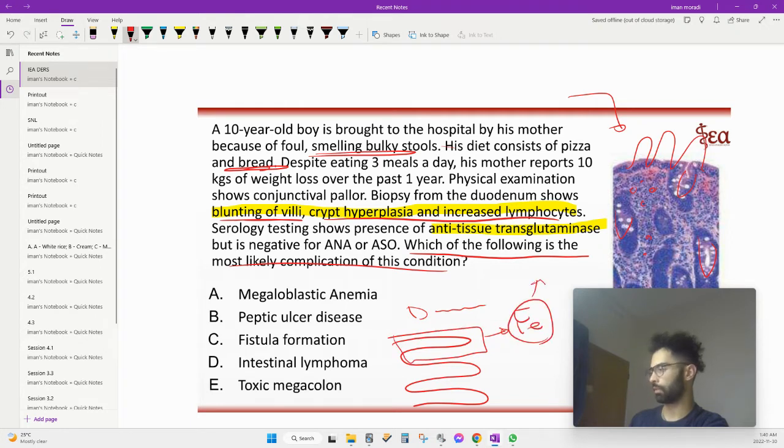So if you do get an anemia, it wouldn't be a megaloblastic one; it would be a microcytic one. Tropical sprue hits towards the end, and that's where B12 is absorbed. So if you have that one, then it makes more sense to have megaloblastic in that case. Peptic ulcer disease doesn't make sense. Fistula formation doesn't make sense. That's for Crohn's. Toxic megacolon doesn't make sense. Intestinal lymphoma is your answer.